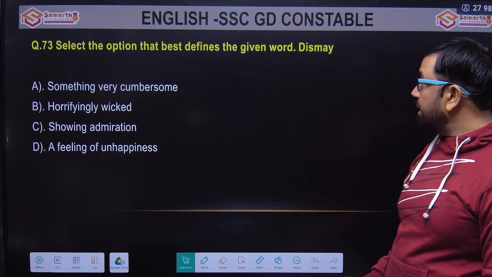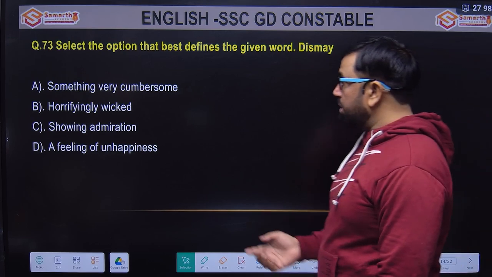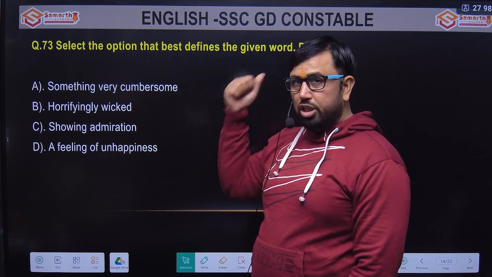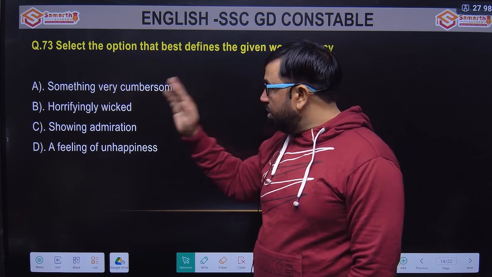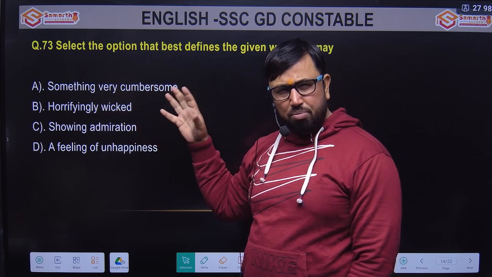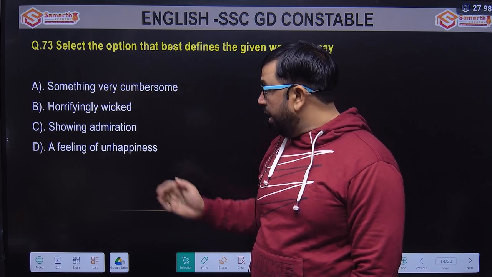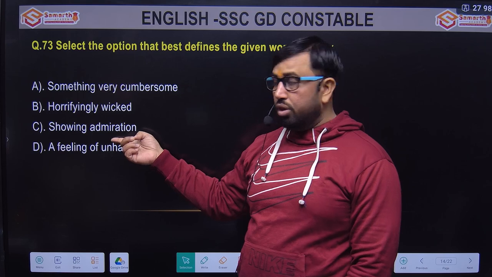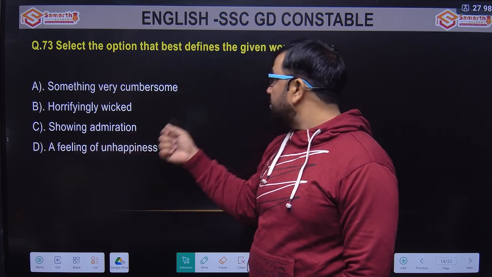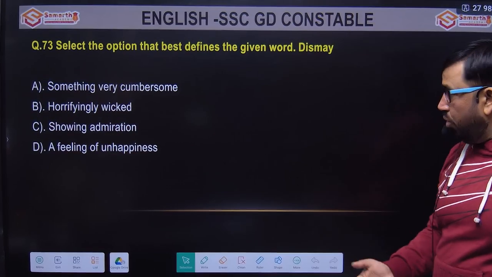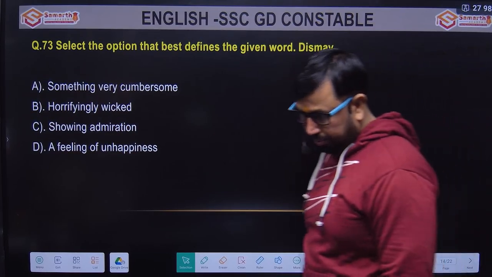So dismay, as I told you. Something very cumbersome. Cumbersome is something very heavy. So dismay has nothing to do with cumbersome. Horrifying, wicked. Wicked is with bad intention. Again, it has nothing to do with dismay. Admiration is praising, and praise is not there. So dismay means feeling of unhappiness. He was looking very dismayed. He was in a feeling of unhappiness. All right.